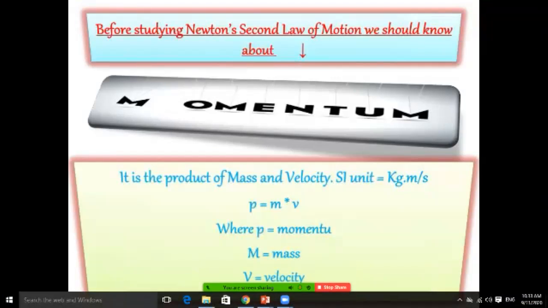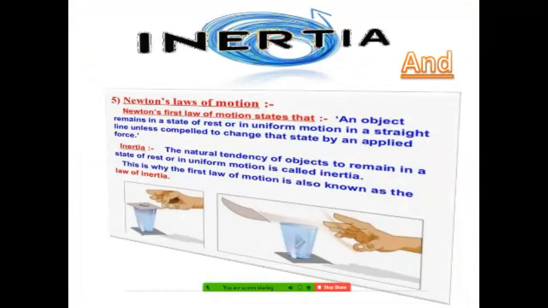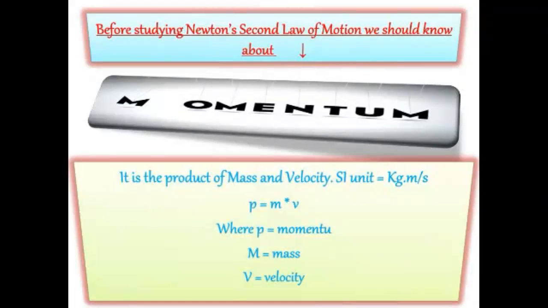Students, before studying Newton's second law of motion, you have already seen inertia. Newton's first law of motion states that an object remains in a state of rest or uniform motion in a straight line unless we apply an external force. The natural tendency of an object to remain in a state of rest or uniform motion is called inertia. This is why the first law of motion is also known as the law of inertia.